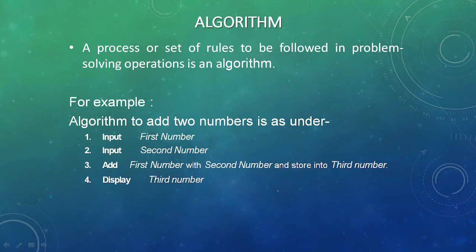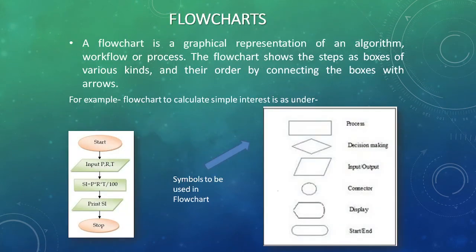So before writing the program, we can write a layout, that is the algorithm. Also the flowcharts. They are the symbolic representation of an algorithm, and they tell us how the program is working or flowing. See here, step by step, they are depicting how the program flows from top to bottom in this program. So the flowchart shows the steps in the form of various symbols or boxes and they are connected by means of an arrow.